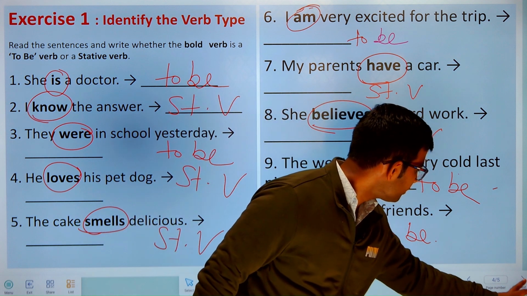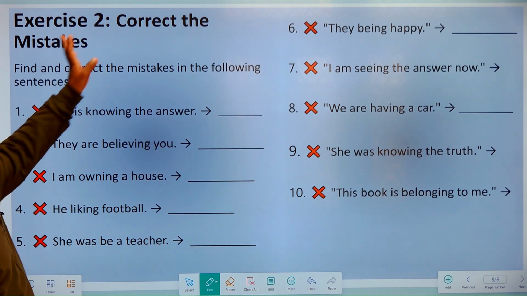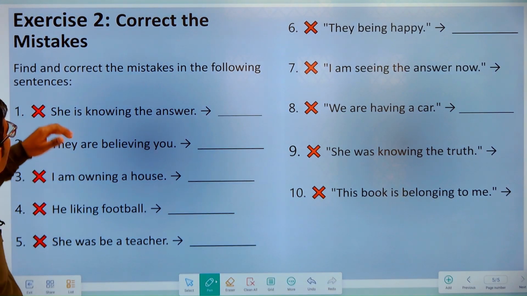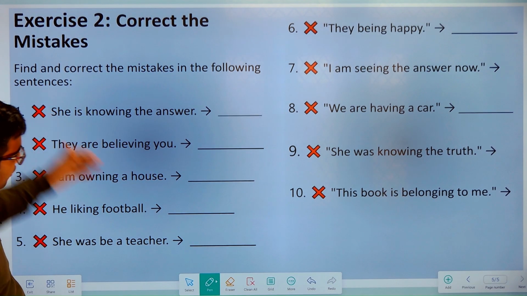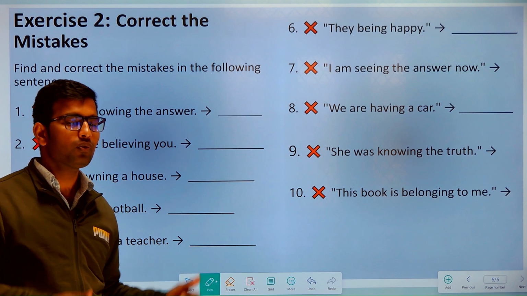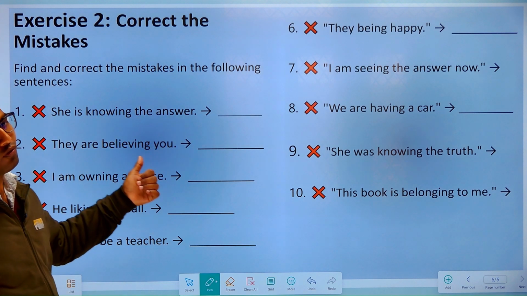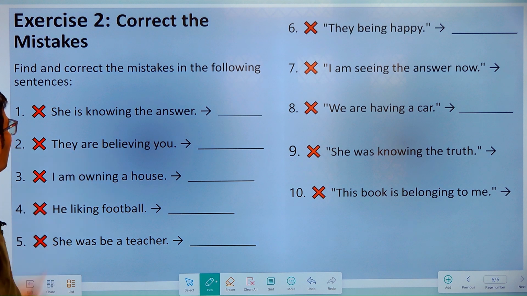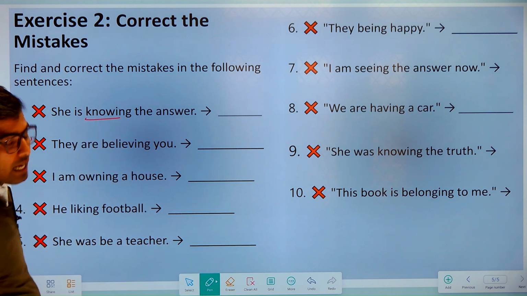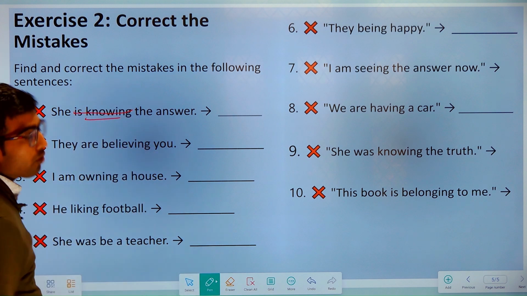And now let's move to the next slide with another kind of exercise, right? Here you have to correct the mistakes. There are 10 sentences and these are all grammatically incorrect, so you have to correct them. The first sentence: "she is knowing the answer." What's the grammatical error here? Know is a stative verb, so you will never use the ing form with it, no continuous form.